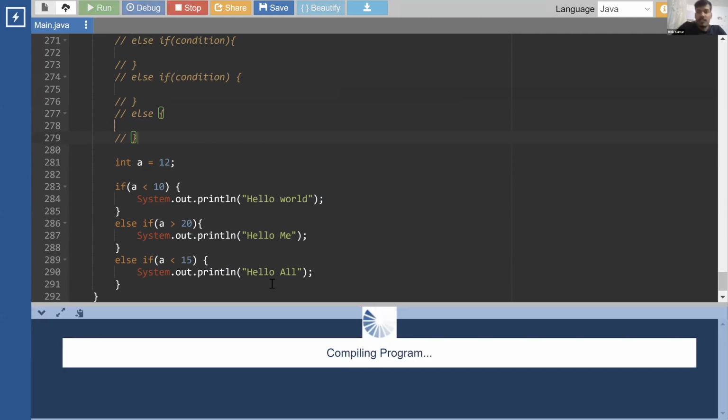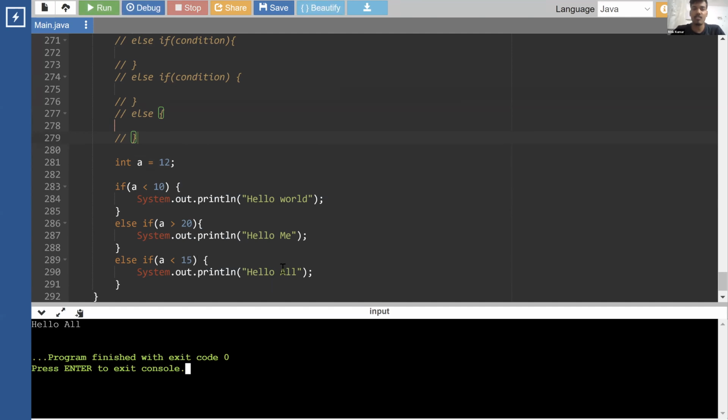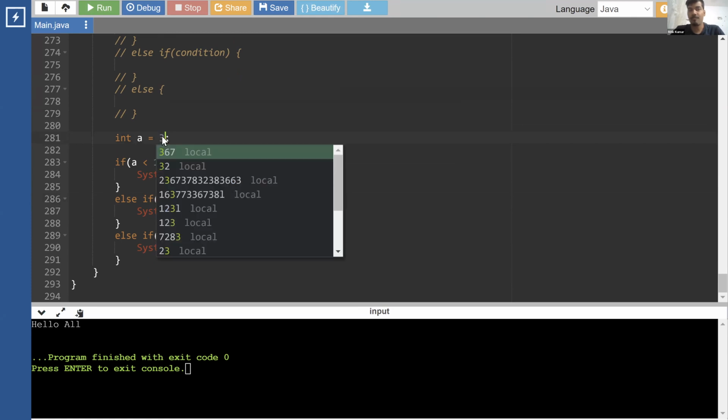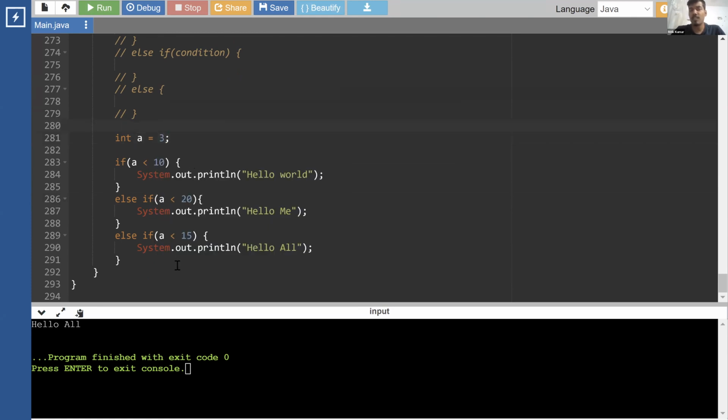Now there is only one thing to know. If you write an if else ladder in such a way that there are multiple conditions which are true, for example, I wrote less than 10, less than 20, less than 50, and I gave the value as 3, all of them are actually true. Only the first condition that is true is going to run, and the remaining ones are skipped. So if any condition in the if else ladder runs, the remaining conditions in the ladder are skipped and do not run at all.